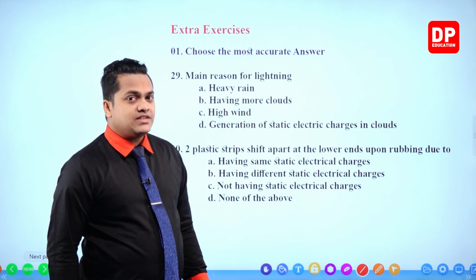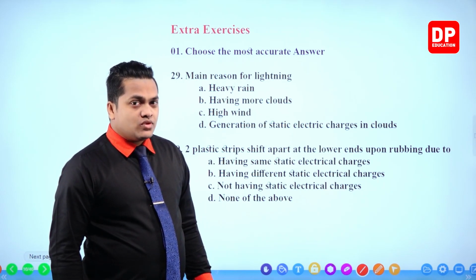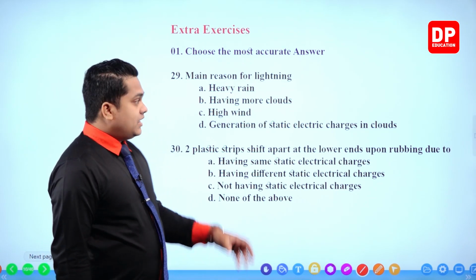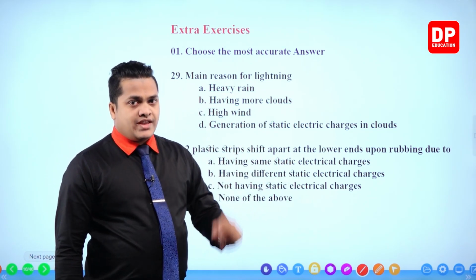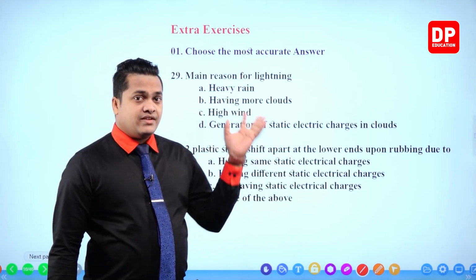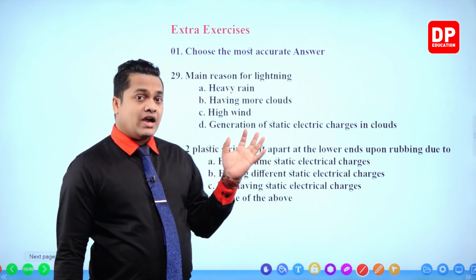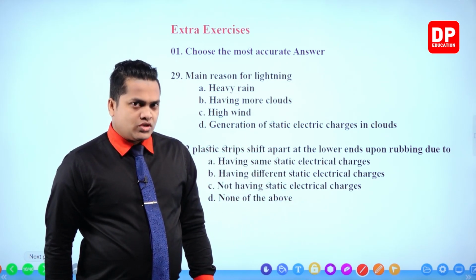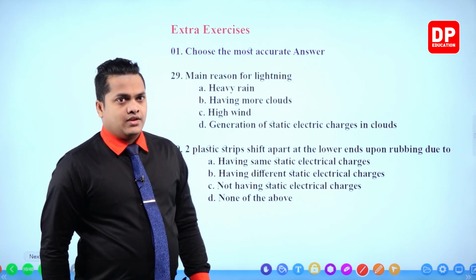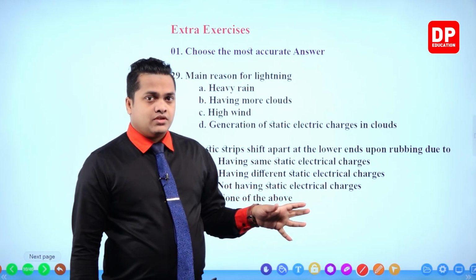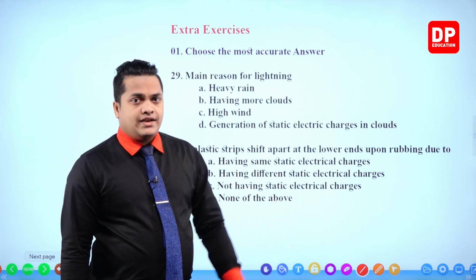So, in that case, you have to select the most accurate answer out of the list which is given. Heavy rain is going to create lightning. It is correct. Having more clouds and high wind is also going to create lightning. So those two are also correct. Generation of static electrical charges within the clouds is also creating lightning. We know that.